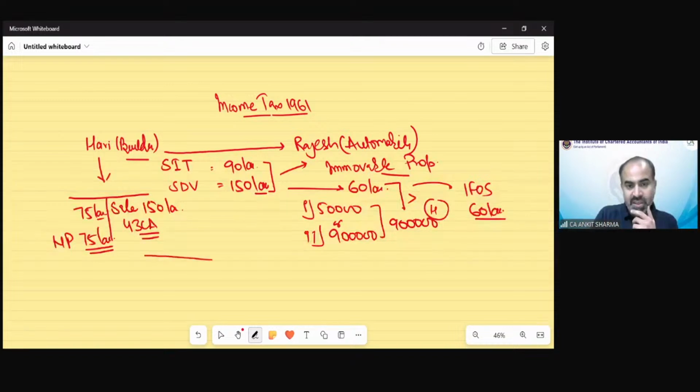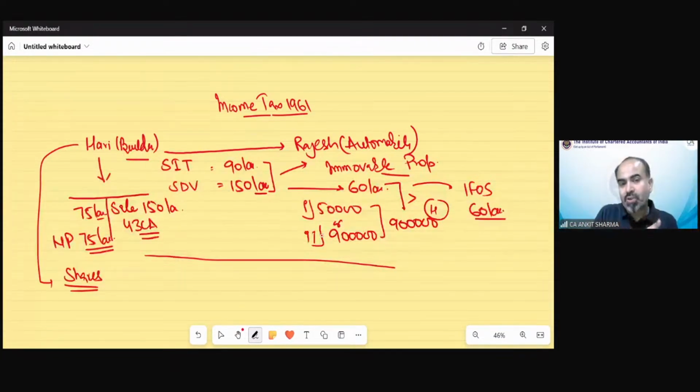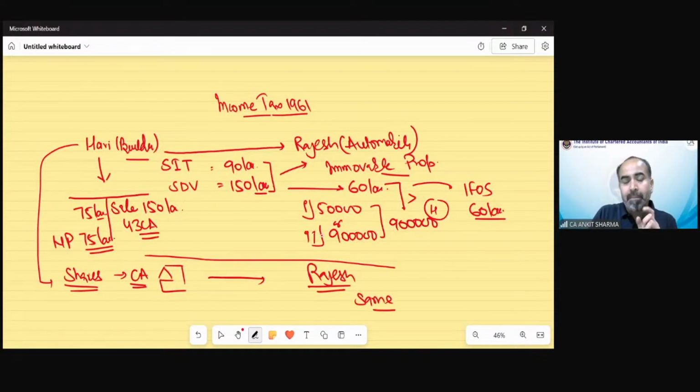Now the question says, suppose Mr. Hari is not a builder, he is a dealer in shares. So now the asset transferred is not stock in trade. Now it becomes a capital asset. Now this building is a capital asset. So the treatment in the hands of Mr. Rajesh would not be affected. It would remain the same. But the treatment in the hands of Mr. Hari would change, because now it's a short-term capital asset.